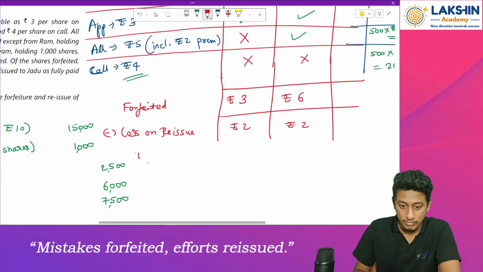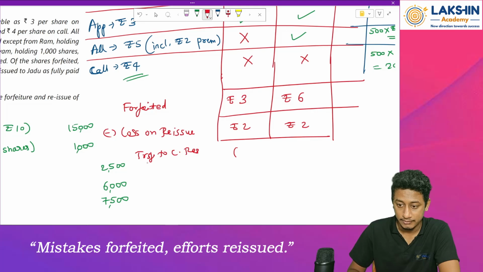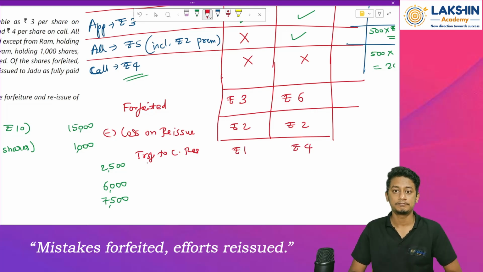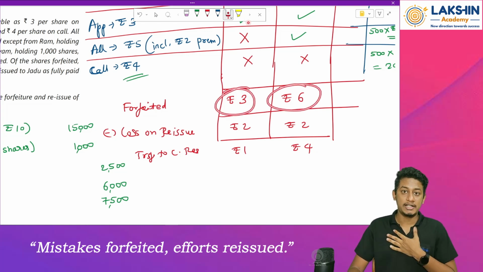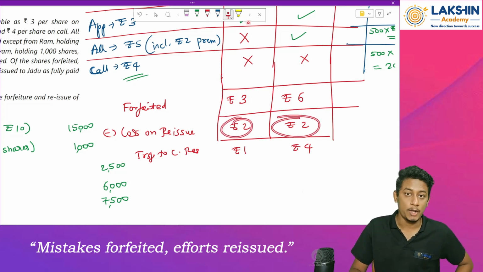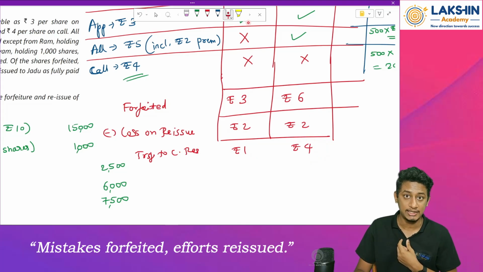Now, how much is the amount transferred to capital reserve? In this case, rupees 1. In this case, rupees 4. Logically speaking, I have received these amounts, but I am not giving it back. I have not received these two amounts. So the net amount will be the net receipt, the net gain to me. Clear?